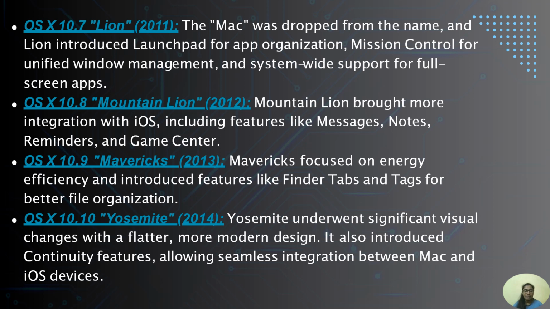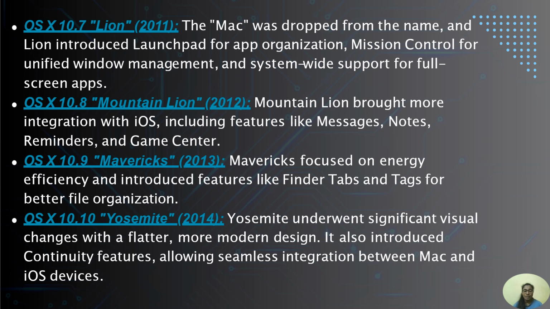OS X with the version of 10.8 named as Mountain Lion in 2012. Mountain Lion brought more integration with iOS, including features like Messages, Notes, Reminders, and Game Center. OS X with the version of 10.9 named as Mavericks in 2013. Mavericks focused on energy efficiency and introduced features like Finder tabs and tags for better file organization.